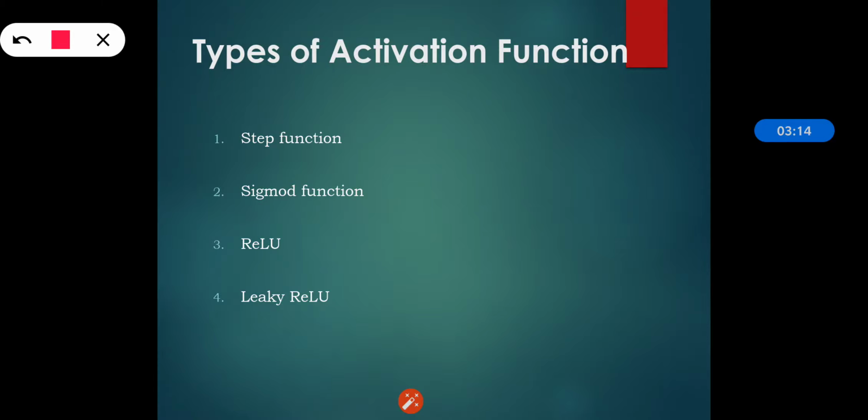So the step function, it is the function where we are using a zero centered function, that is the range is between -1 to 1. It is a smoother function, we can say. Then the sigmoid function. The sigmoid function is a non-linear activation function which is used in feed-forward neural networks. Generally, it is very widely used. It is defined for real input values, containing positive derivatives everywhere. So we can have a specific degree of smoothness.